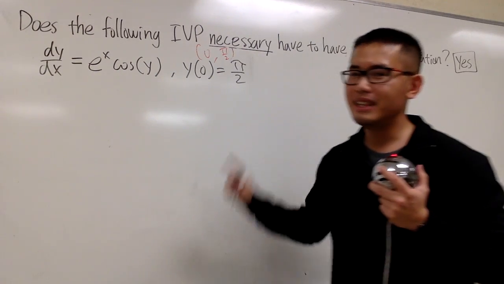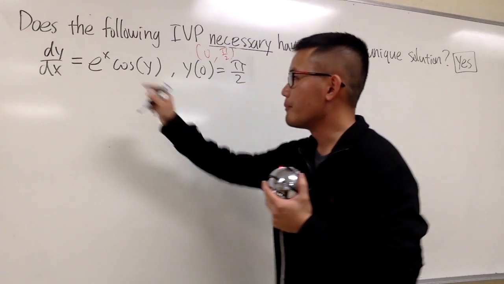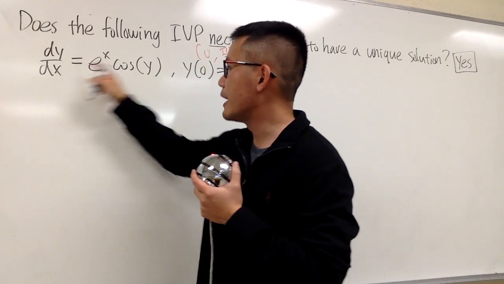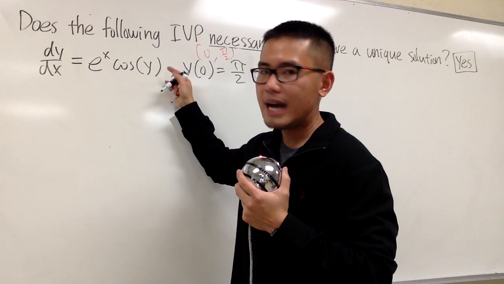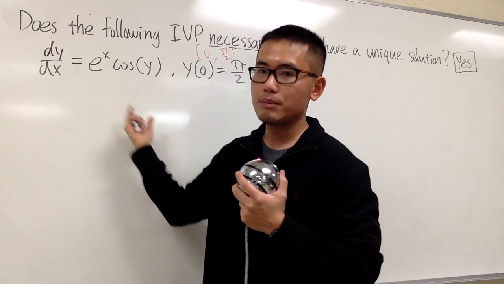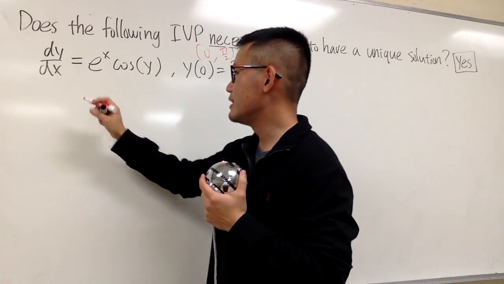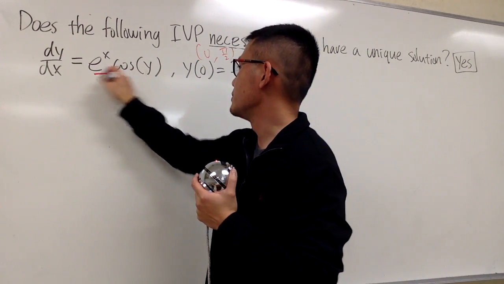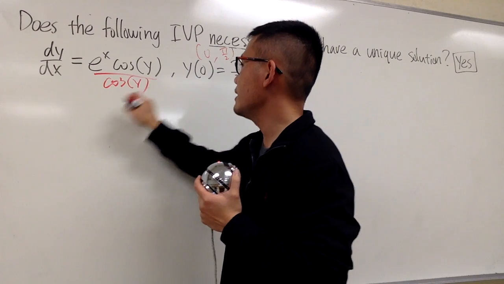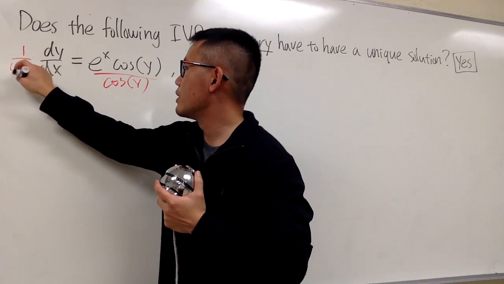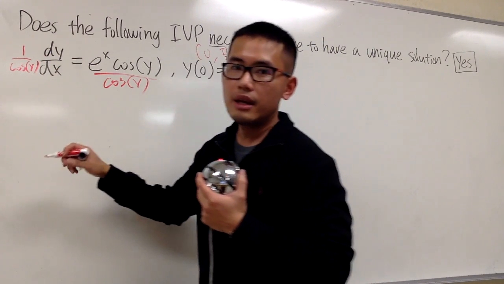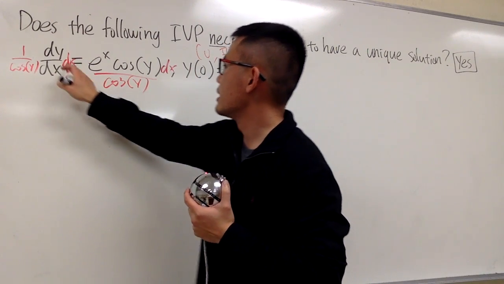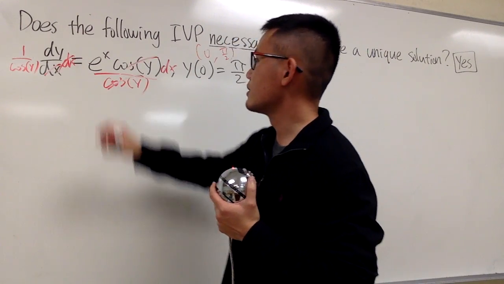And now, let's solve this. So, let's once again separate the variables. Let's multiply dx on both sides. In the meantime, I will divide by cosine y on both sides, okay? So in this case, let me just show you guys all the work. I will divide by this cosine y, so that will be 1 over cosine y right here. And I will multiply dx on both sides so that this and that will cancel, this and that will cancel.